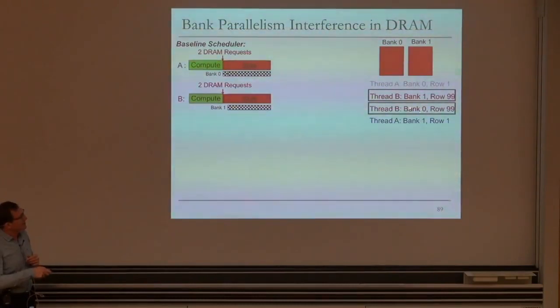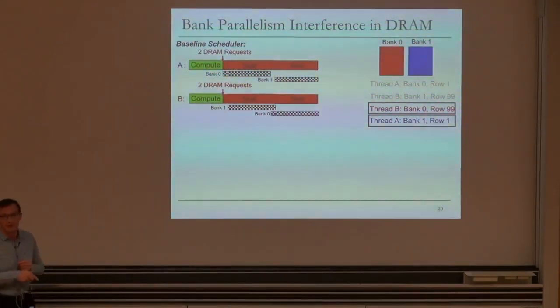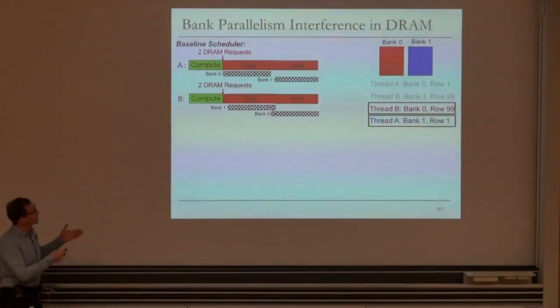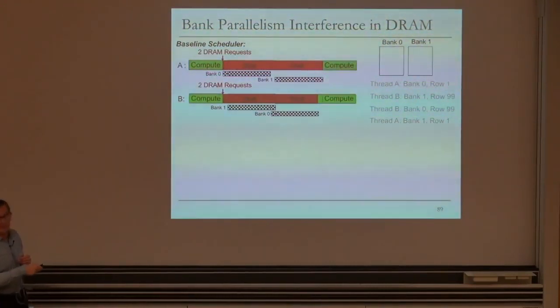The memory controller takes the next request, schedules it to bank 0. Then this request gets done. The data gets sent back to the core. And the memory controller schedules this last request to this bank. Even though first data items have arrived, these threads keep stalling because they need 2 requests to be serviced as opposed to 1 request to progress, right? So both of these threads stall until these last requests get serviced.